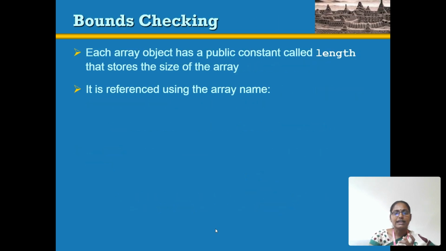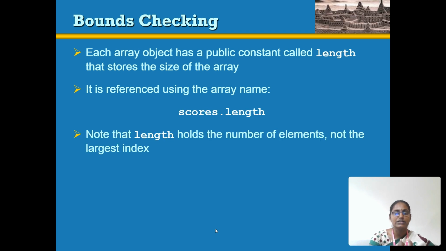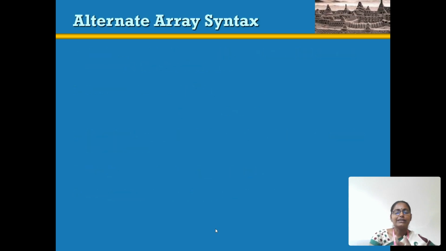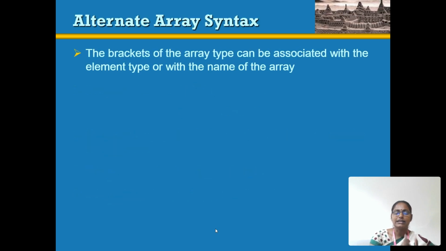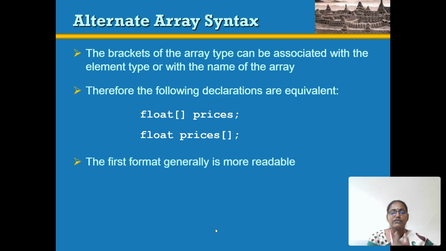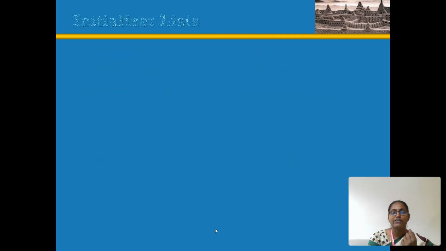Then bound checking uses the public constant called length, which stores the size of an array. It is referenced using the array name dot length. Length is nothing but the number of array elements. Then the alternate array syntax is where we give a data type, for example float, then the array name with the symbol. Otherwise, we give a data type, name of the array, and the symbol. The symbol contains the size of the array. It will be more readable. The array will be more readable.